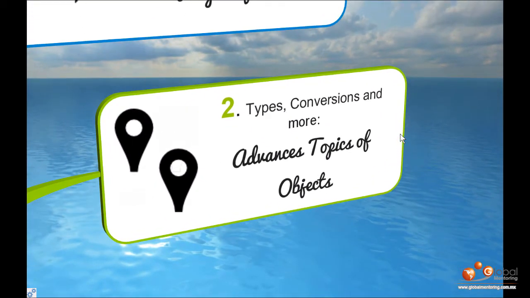Types, conversions, and more. Advanced topics of objects. In this section, we'll review the concept of instance of, the conversion of types in Java. We'll study the class object and several of its methods, such as toString, equals, and hashcode methods. And we'll see what each of them is for, among several more concepts. We'll create several exercises to put this concept into practice.